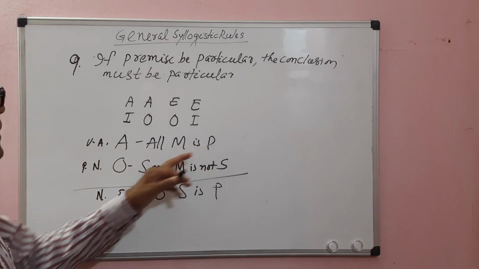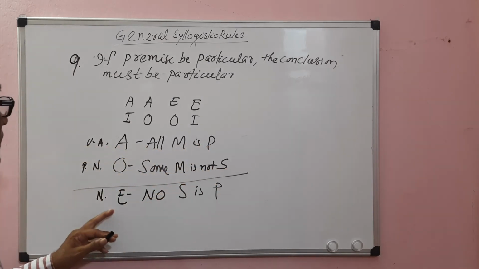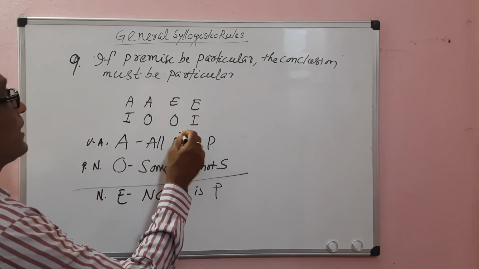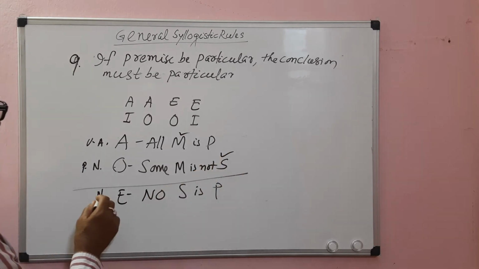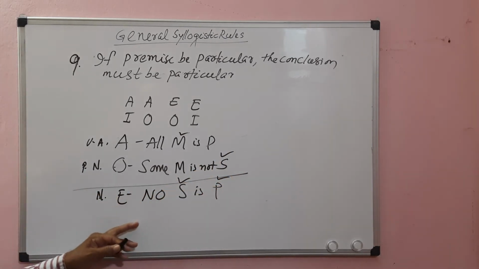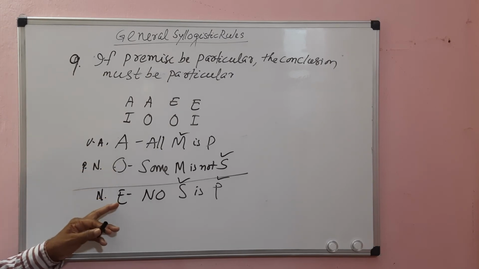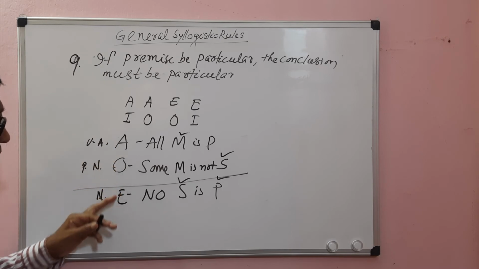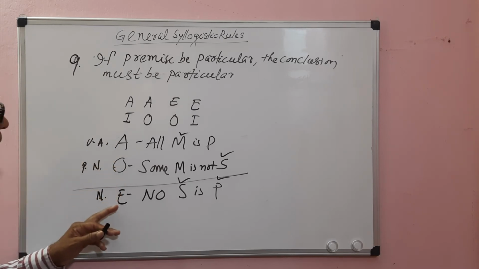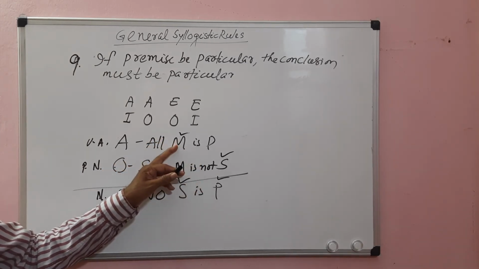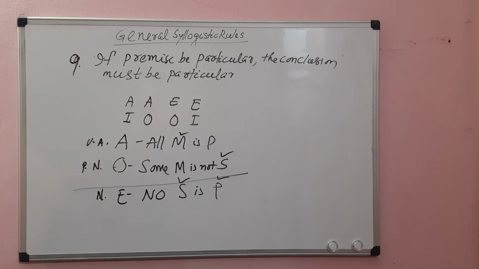If all M is P, some S is not M, not S, some no S is P. Here A proposition distributes the subject, O distributes the predicate, E distributes both subject and predicate. You see, according to the rule, if one premise is particular, the conclusion must be particular, but we have made it universal. No S is P. Here the middle term is distributed once in the premise, so there is no fallacy of undistributed middle.